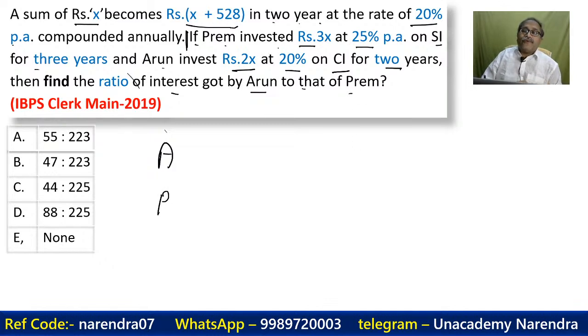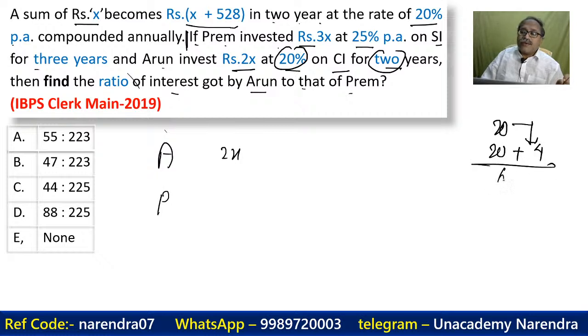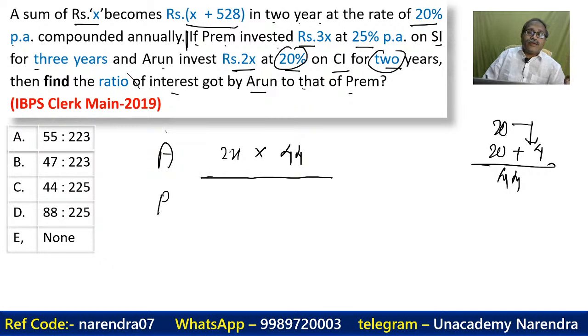I don't need the value of x. So how much is A invested? A is invested 2x at 20% per annum for 2 years. So the first year is 20%, the second year 20 plus another 20% of 20, that is 4%. The total is how much? 44%. So we are expected to know this part. It's 44%. I don't write 44% because in the denominator also we will get the percentage. So by 3x